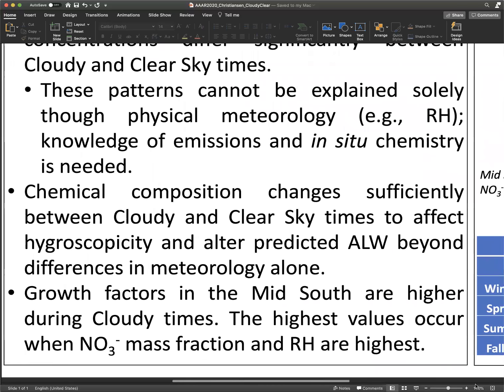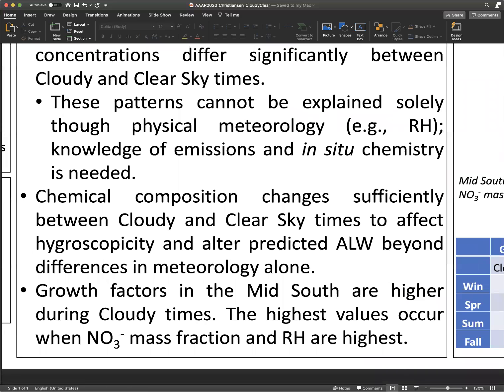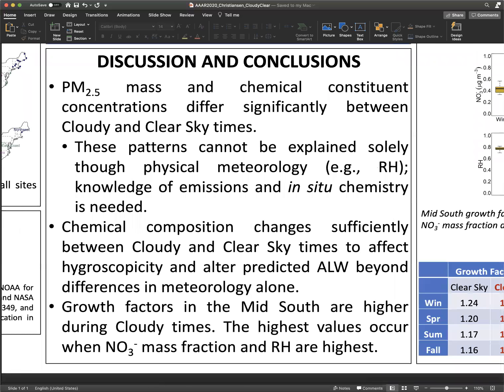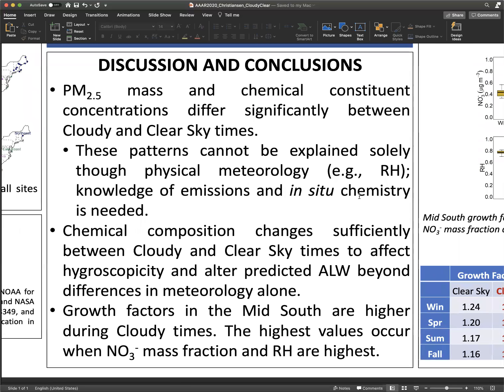So to summarize, PM2.5 mass and chemical constituent concentrations differ significantly between cloudy and clear sky times. These patterns cannot be explained solely through physical meteorology, such as relative humidity. Rather, a knowledge of emissions and in situ chemistry is needed. Chemical composition also changes sufficiently between cloudy and clear sky times to affect hygroscopicity and alter predicted ALW beyond differences in meteorology alone. Finally, growth factors in the Mid-South are highest during cloudy times, especially in winter and spring, when nitrate mass fraction and RH are highest.